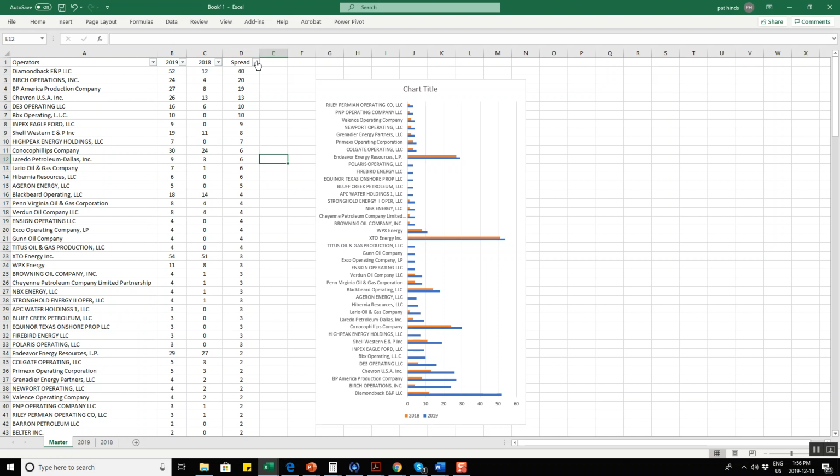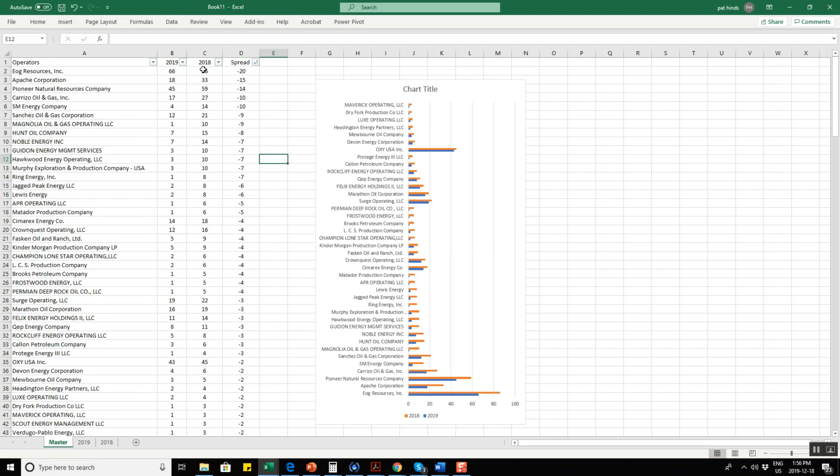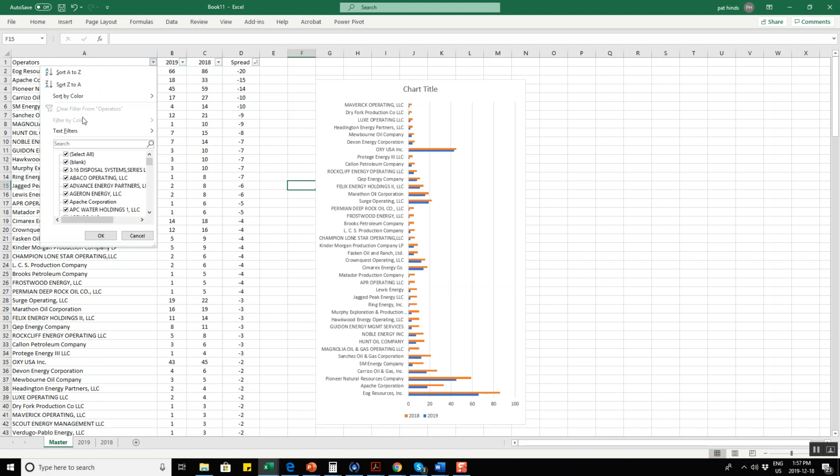I may look at my existing customer base and then look at the smallest to the largest. So if I have EOG, Apache, Pioneer, Sanchez, Noble Energy, those types of things, we see that there is a slight trend down. That could be impacting things from a negative perspective. Spreadsheets are great, as well as I could come in and look at a specific customer if I wanted to. I could say, well, what does XTO look like?